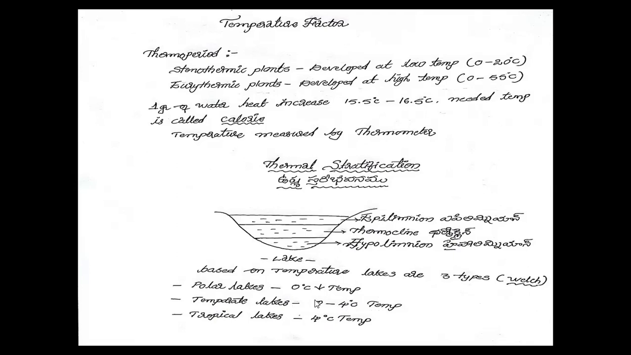Based on the epilimnion temperature of lakes, they are divided into three types according to Welch. Polar lakes contain below 0 degrees Celsius temperature. Temperate lakes contain 0 to 4 degrees Celsius temperature. Tropical lakes contain more than 4 degrees Celsius temperature.